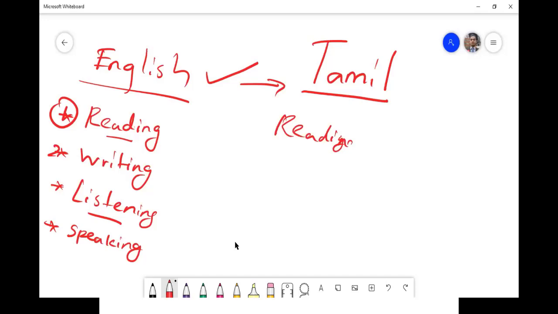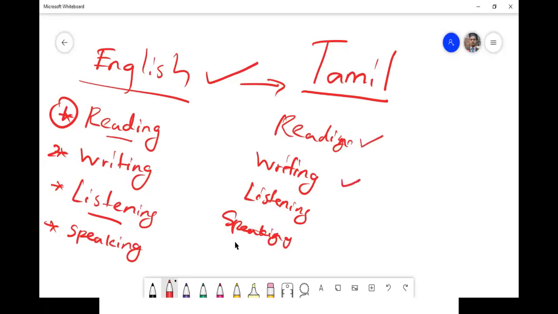Not only Tamil, any language has these 4 skills: reading, writing, listening, and speaking. Now tell me, which is the first skill you acquired in Tamil? Whether it was reading or writing or listening or speaking.